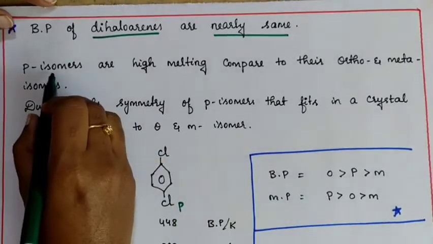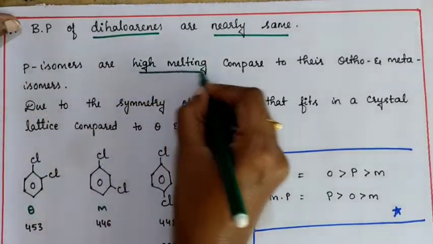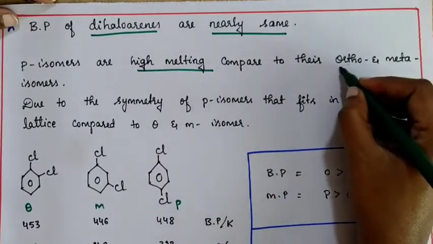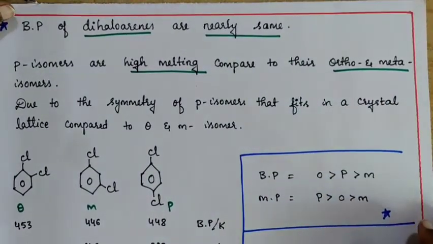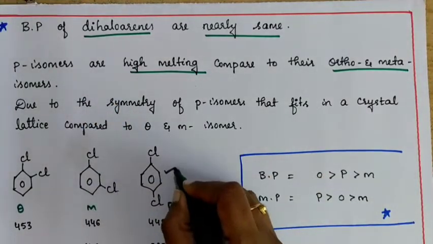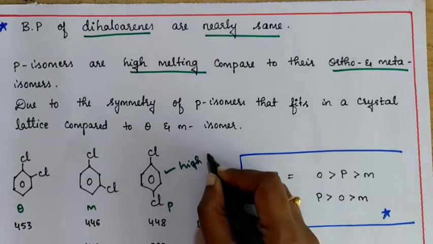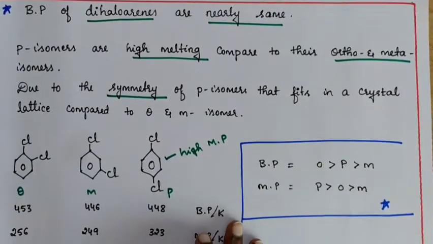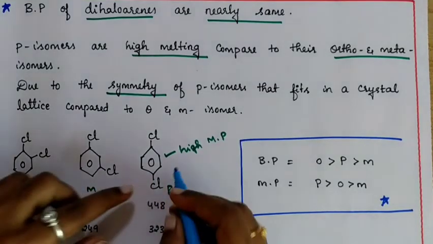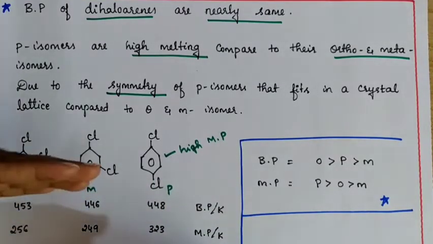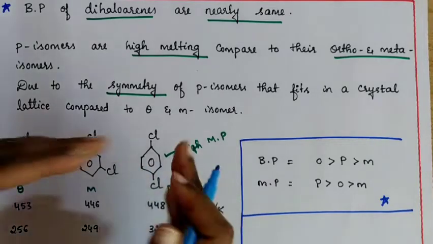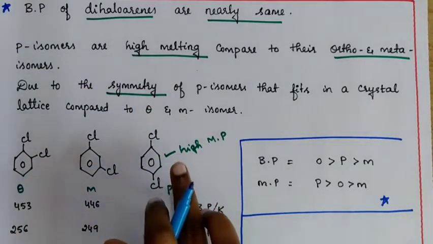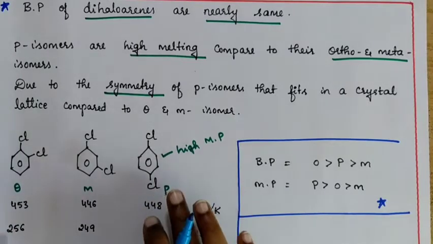See here, para isomers are high melting compared to their ortho and meta isomers. This para is going to have a high melting point compared to ortho and meta. Why is the para isomer going to have a high melting point? It is because of its symmetry. Symmetry in the sense, see this para compound, any way you cut it, you'll get two equal parts. That is why it is symmetrical. This para is symmetrical in nature.